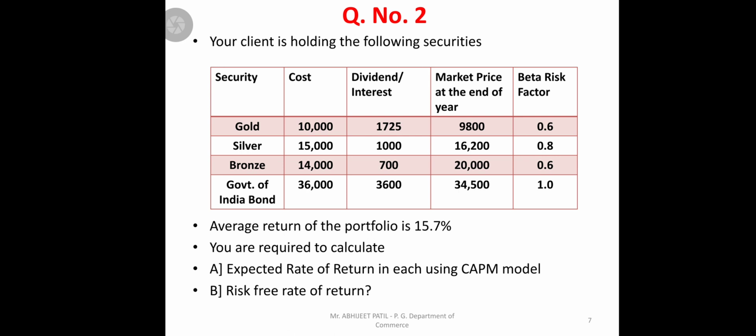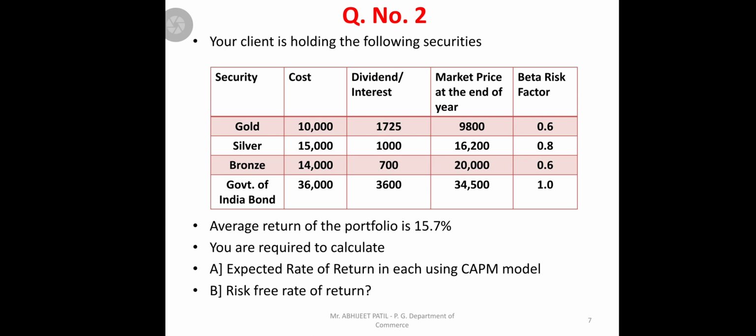The cost is given, that is how much was invested: in gold 10,000, then 15,000, then 14,000. The Government of India bond is also there, with an investment of 36,000 rupees. They also got dividend for the equity shares and interest for the bond, that is 1,725 and 1,700.